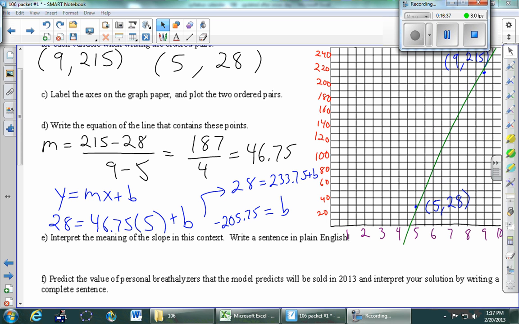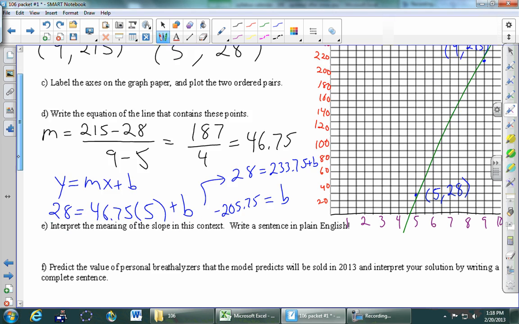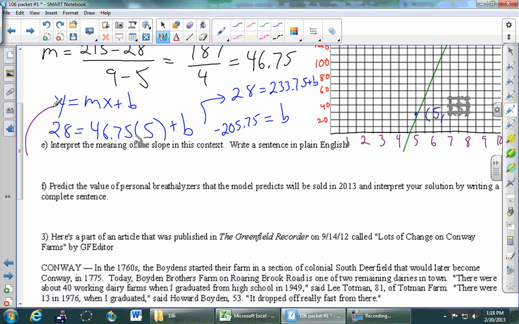So any questions on getting b is negative 205.75? Okay, and then we'll write our equation. I've run out of space, so I'm just going to go into the next line here. So the equation is this one. What do we do with y when we're writing our final equation? Leave it. It's just y. M, still 46.75. X is x, plus b, minus 205.75. That right there is the equation of the green line.